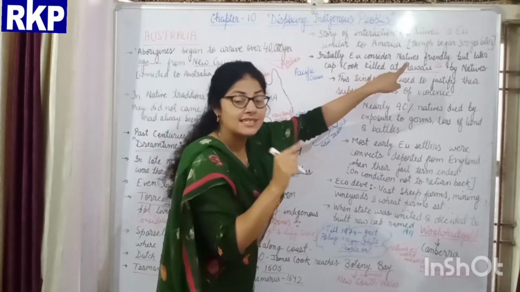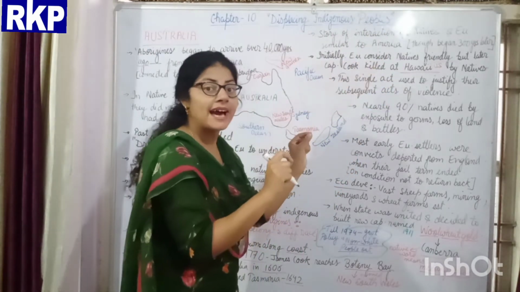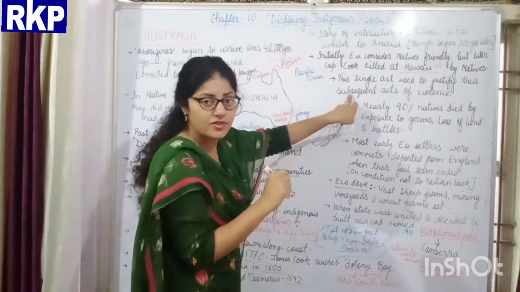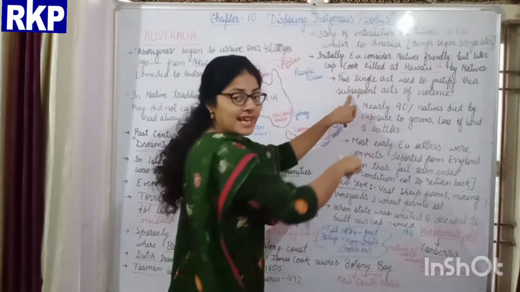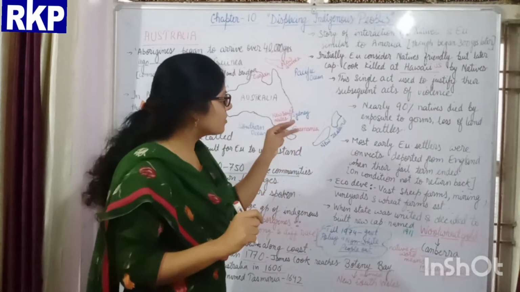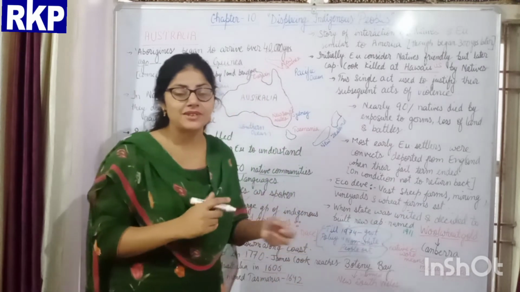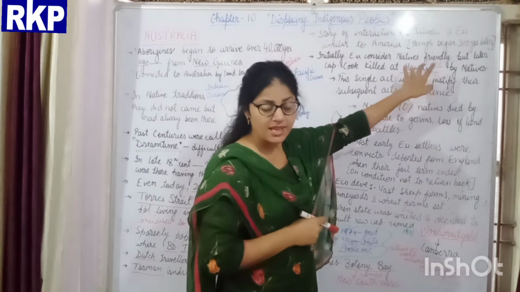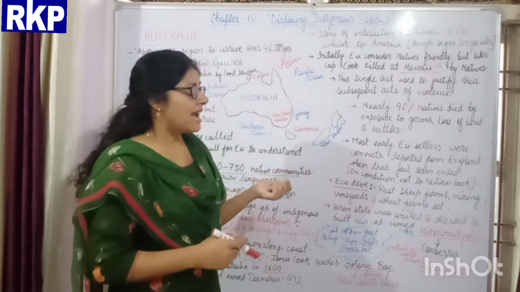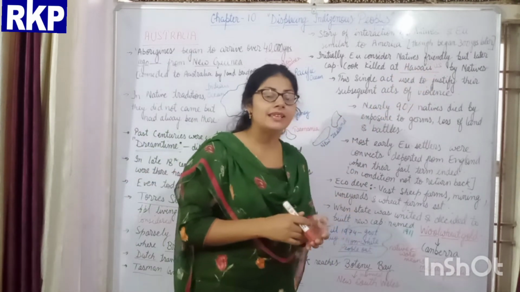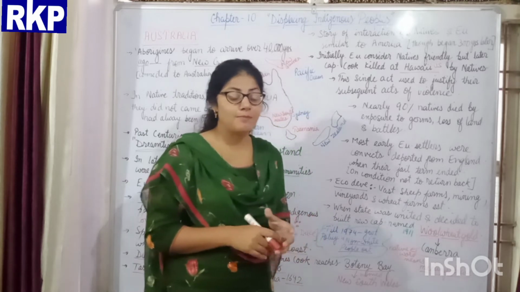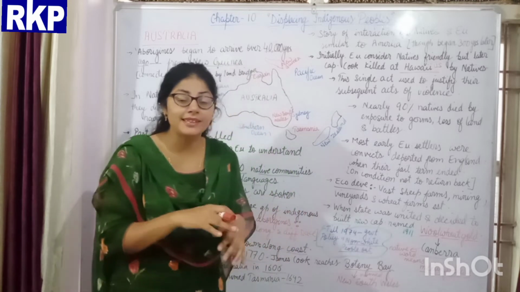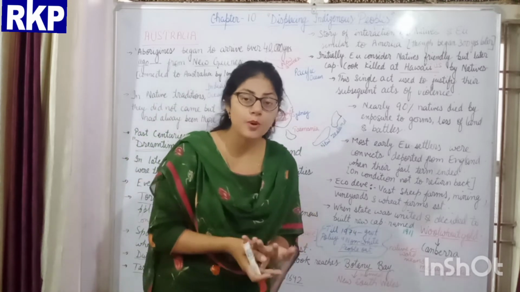So Hawaii is the only island of the US in the Pacific Ocean, somewhere between Australia and America. When Captain Cook was traveling through the Pacific Ocean, he reached the island of Hawaii, which is now under the US, and he got killed by the indigenous people of the place. By that incident, the total image of the indigenous people got spoiled.